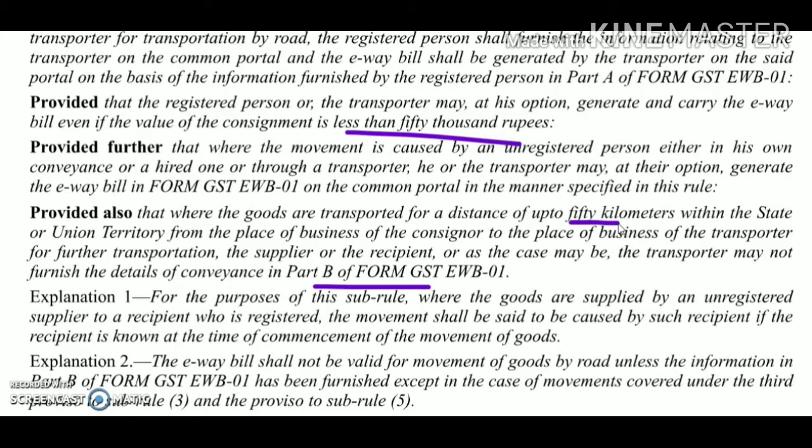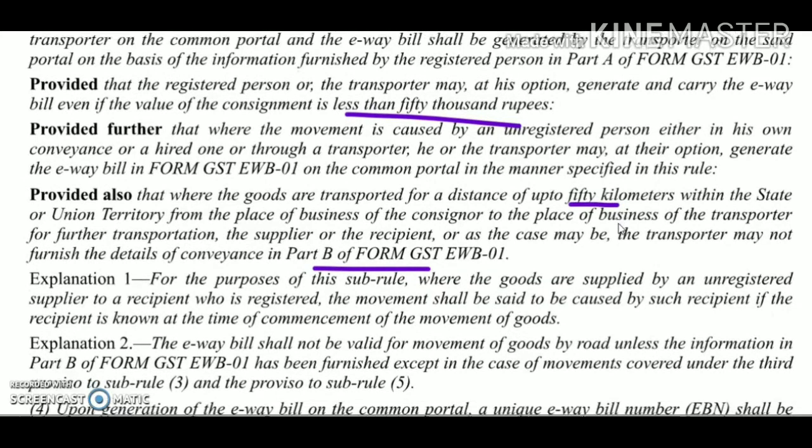If you are transporting the goods for a distance up to 50 km within the same state for the purpose of further transportation, and you are transporting such goods to the place of business of the transporter, then in such case the Part B detail may not be updated, and it will still run.